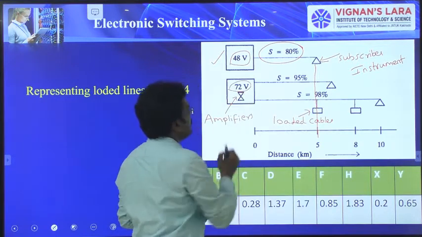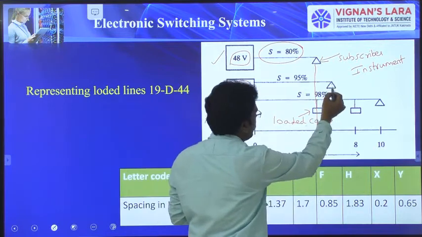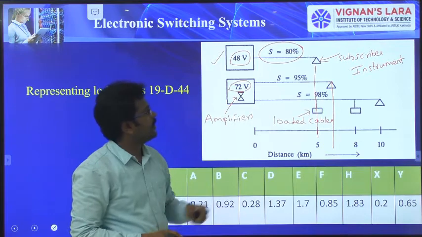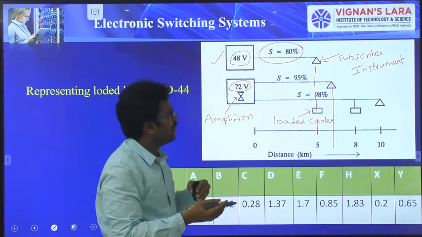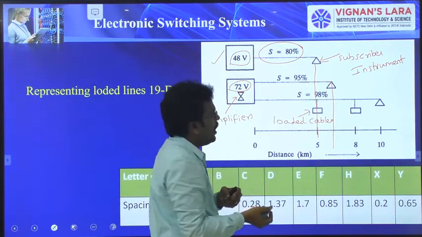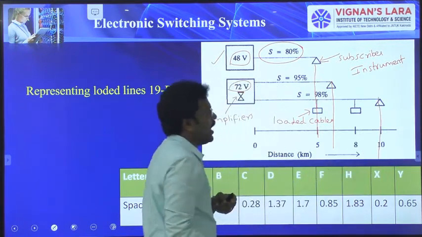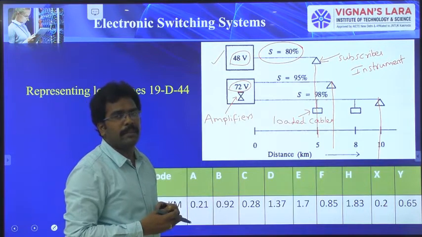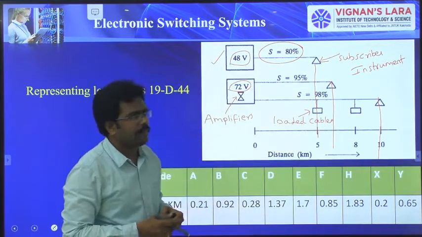If I increase the supply voltage, I can accommodate subscribers who are in the range of 5 to 8 kilometers. So 95% of the subscribers can be covered. Still, if I want to cover more subscribers, I can go for loaded cables. If I use loaded cables, I can increase the subscriber loop distance from the exchange to 10 kilometers. So what is loading?